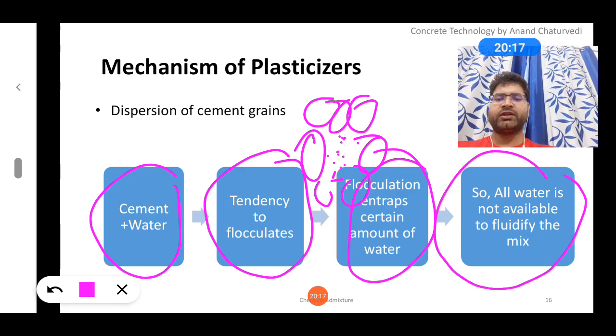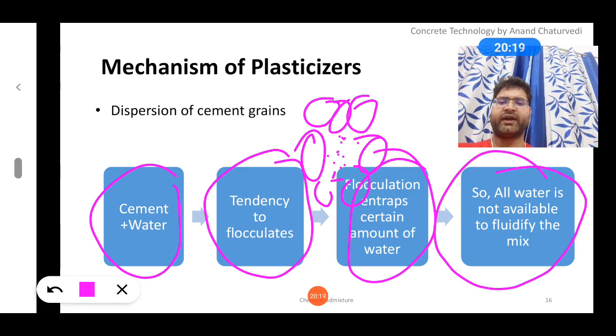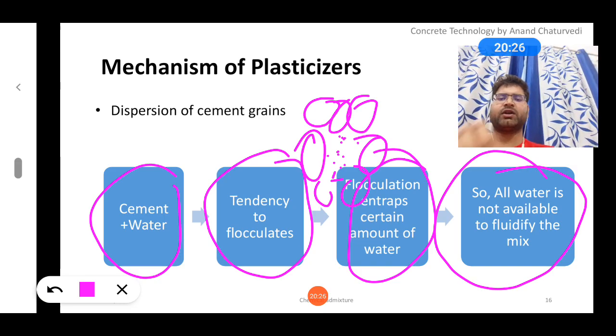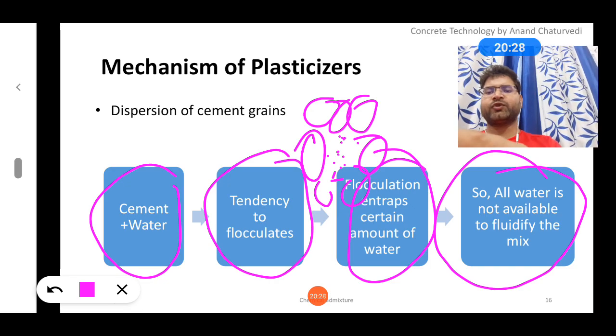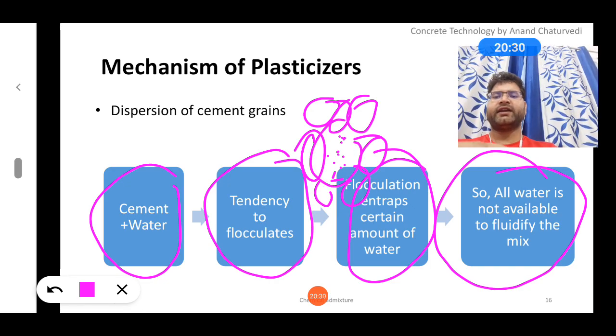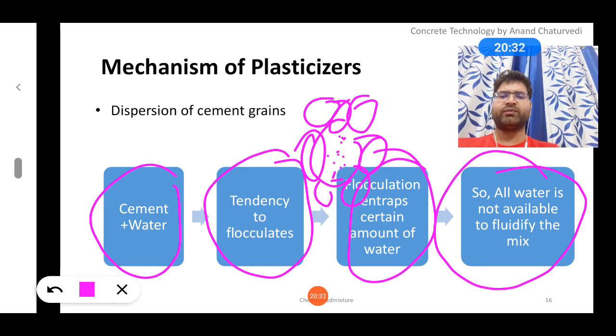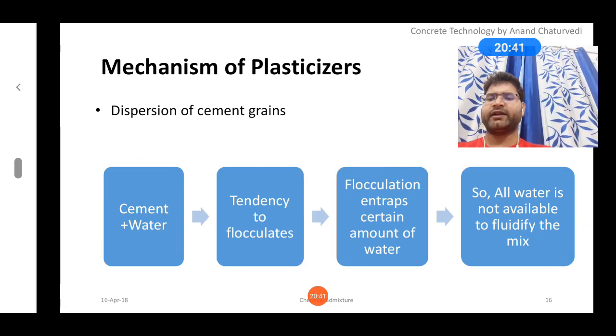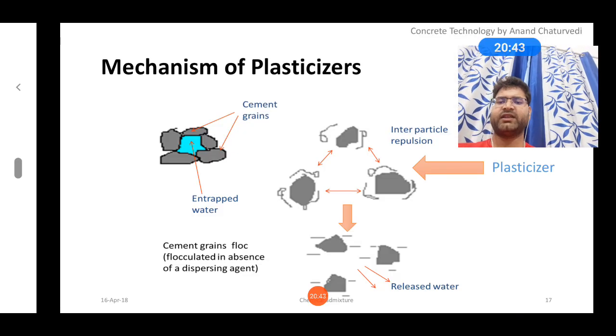So all water is not available to fluidify the mix. Although you have a sufficient amount of water, a few amount of water has been entrapped over here, you can see over here, and it is not going to perform the hydration process, it is not going to be involved in the hydration process. So this is the magic of plasticizer. Let's understand with the next slide for better understanding.